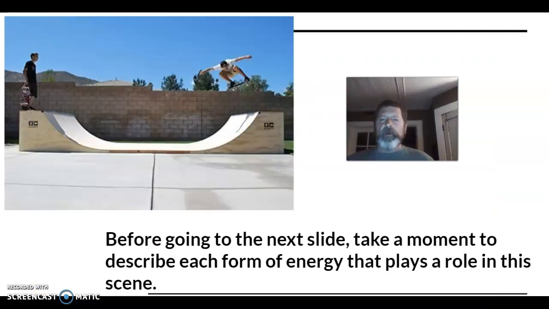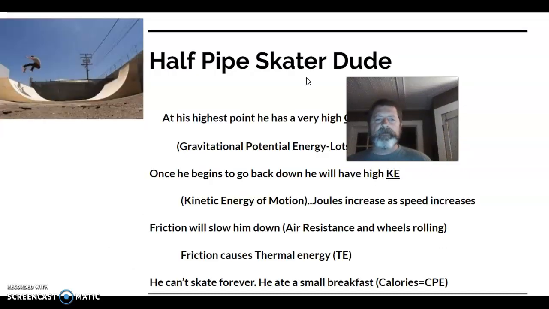Okay, so let's take a second. Let's look at this guy right here in the half pipe, and let's look at all the different types of energy that we can think of just within this scene. You have this guy up here, pretty high. He's got high potential energy. So does he. He's about to head back down, and as he heads back down, his potential energy is going to decrease. His kinetic energy, the energy associated with motion as he speeds up, is going to go up. So those two are inversely related, and his wheels will meet the ground, which will cause friction, thermal energy. His hair will blow around, and that's more friction, air resistance.